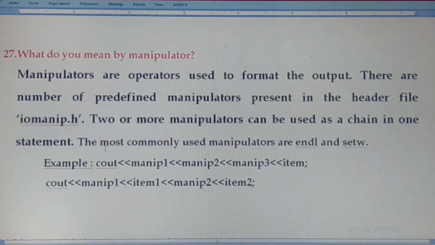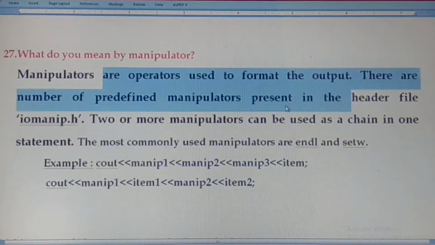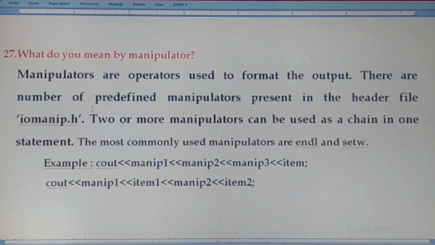For example, the most commonly used manipulators are endl and setw. The example: cout, manipulator 1, manipulator 2, manipulator 3 and item. Here manipulator 1, item 1, manipulator 2, item 2. In this manner we can use the manipulators in our programs. Manipulators are mainly used to format the output. This is a very important question.